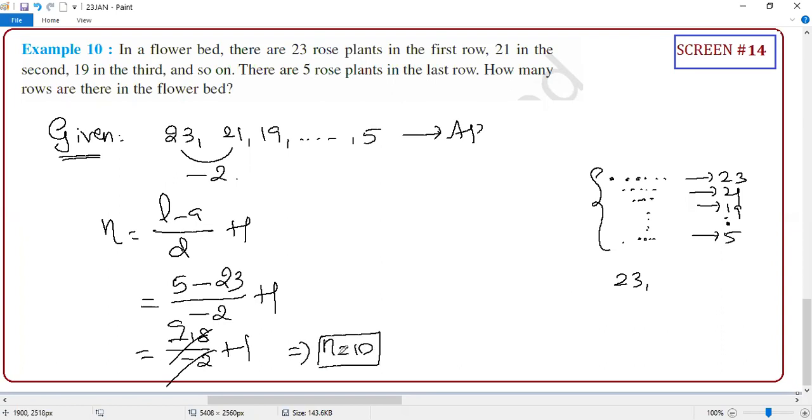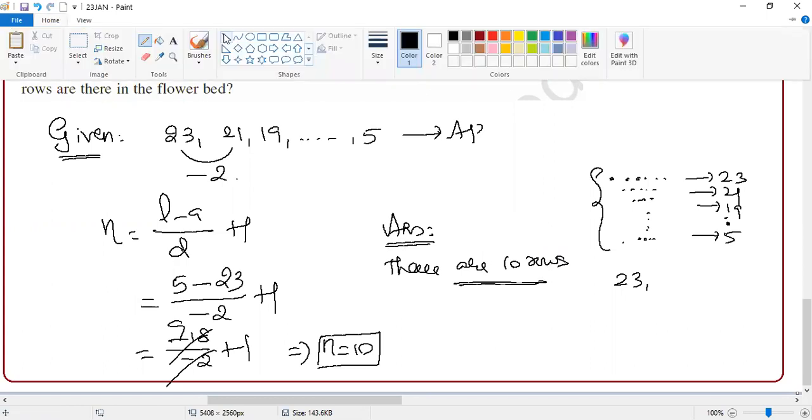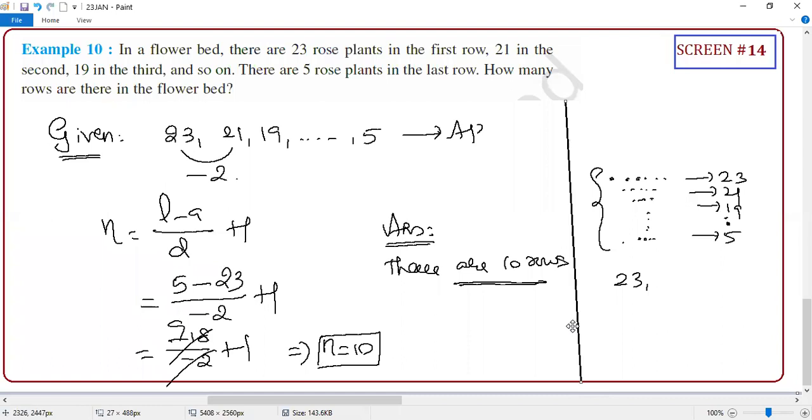So please write the answer also, students, okay? Because these terms are mathematical terms. The question is not a mathematical term; the question is a practical situation, correct or not? So all you need to write is, there are 10 rows. That's all. You don't have to write much, but at least write a few words, whatever the question asks. Clear or not? Yes or no? Yes, sir. Any doubts till now?